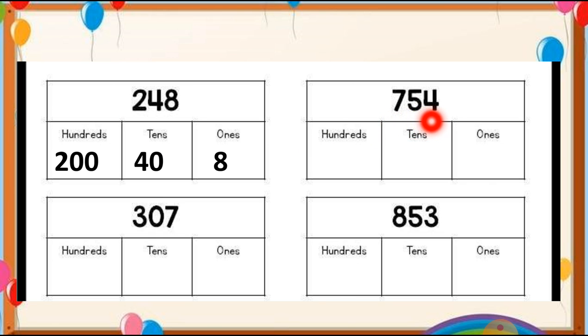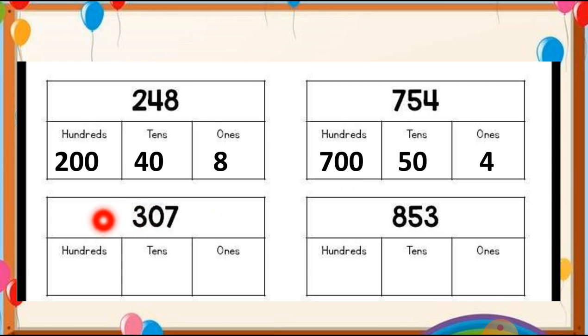754. So this 4 is at the ones place, so we can write 4 because there is no 0 with it. Number 5 is at the tens place, so we can put 1 0 with it. So I write 50 as the place value of 5. Now number 7 is at the hundreds place, so we can put 2 0 with this 7. So the place value of 7 is 700.